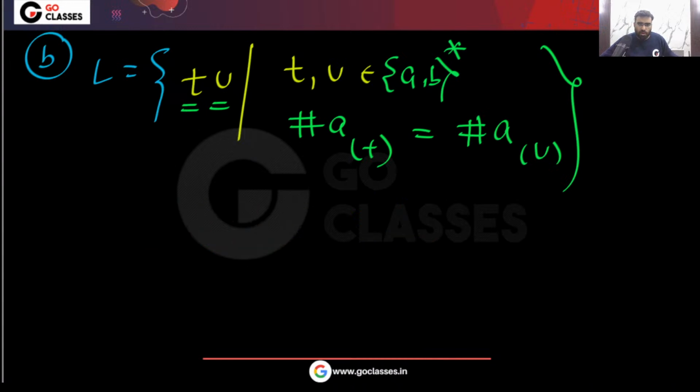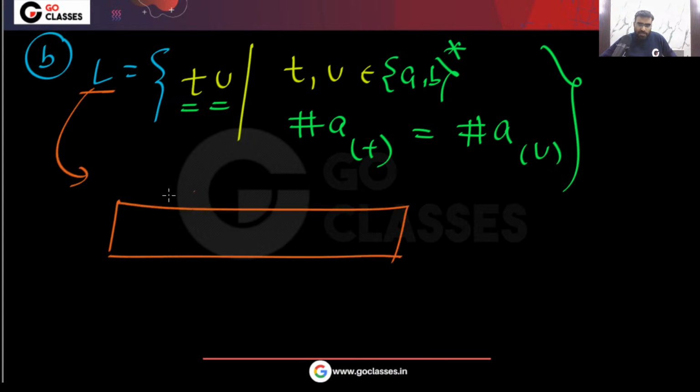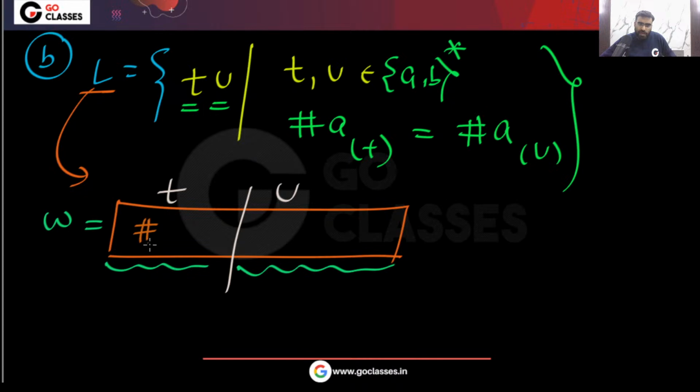Which strings will belong to this language? Can anyone tell me? See, very simple analysis. In this language L, you have this type of strings, which is tu. Now, number of a here must be same as number of a here. So what you can say about total number of a? Number of a in both of them should be equal, should be same.